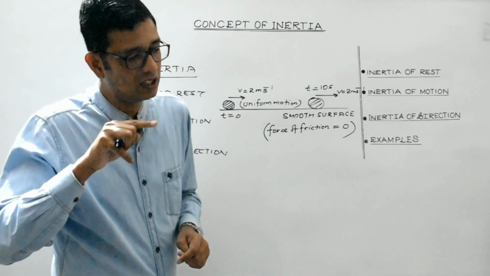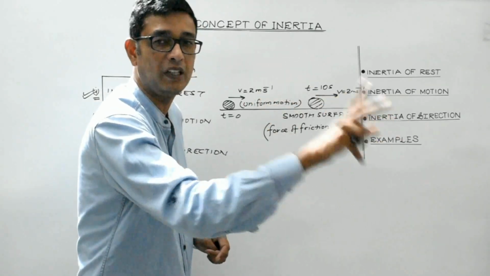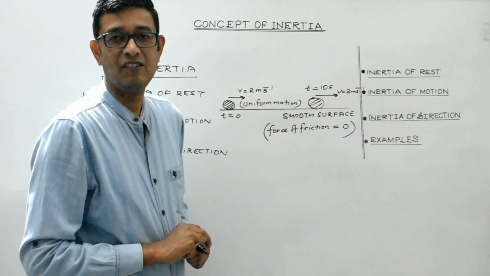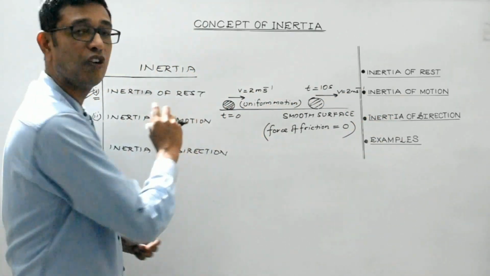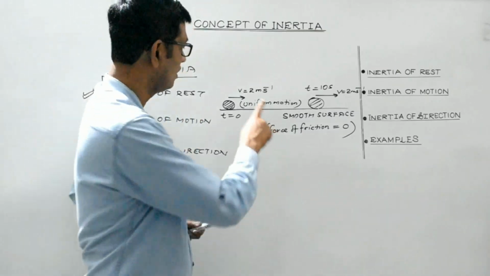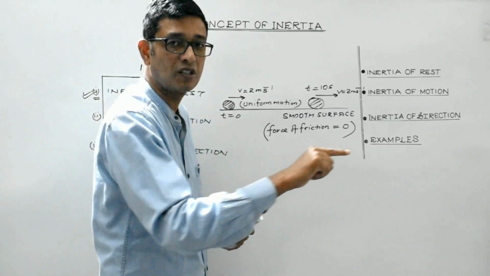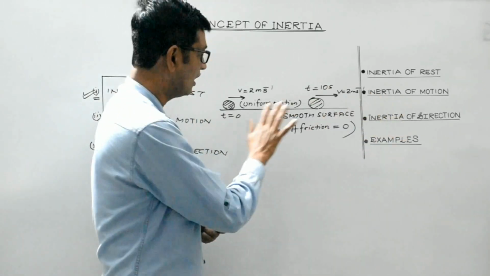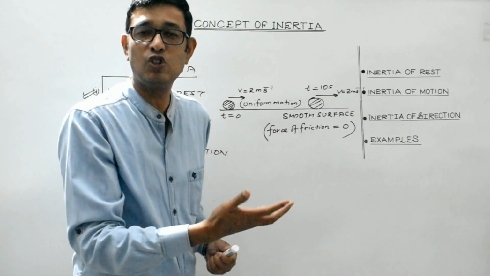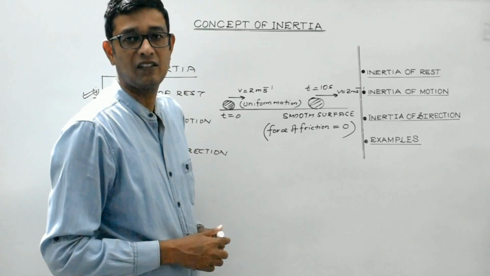Therefore, the body will keep on moving along the same straight path with the same speed. Therefore, inertia of motion is the property by virtue of which a body tends to remain in its state of uniform motion along a straight line unless it is compelled to change its state by some external unbalanced force, right?